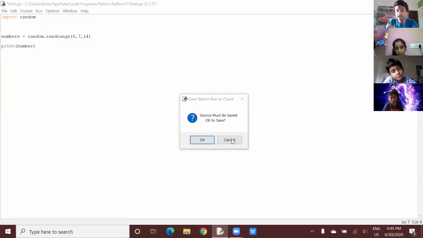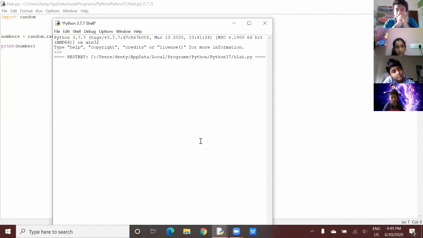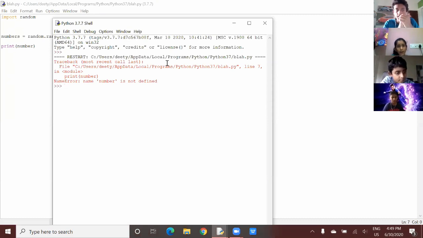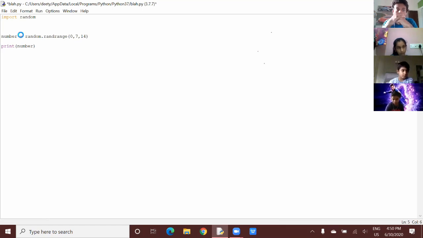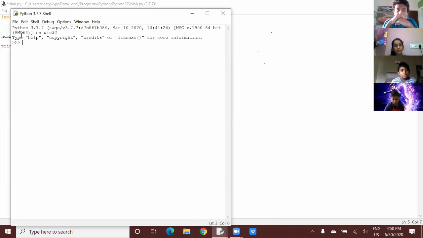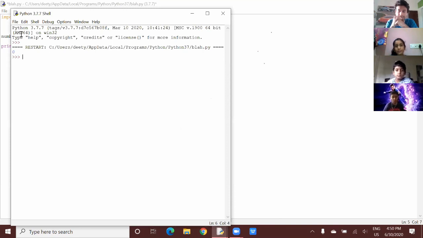Okay, try it now. So yeah, I think next class I'll go over indentation, because I'm guessing it's a lot of you guys having this error. Your variable names are numbers and number, so they're not the same. Just change that really quickly. Now try. Right, perfect. Cool. Next class, once we're done with the random module, we can go over indentation and variable case sensitivity and all that one more time, because I'm guessing a lot of you guys have some confusion with it.